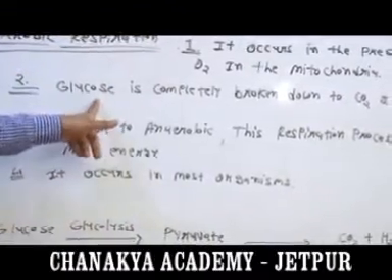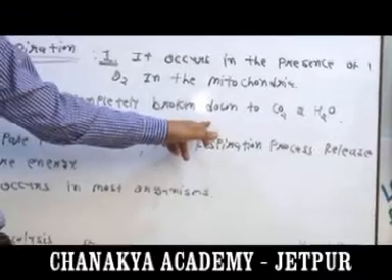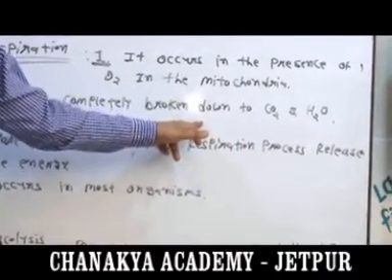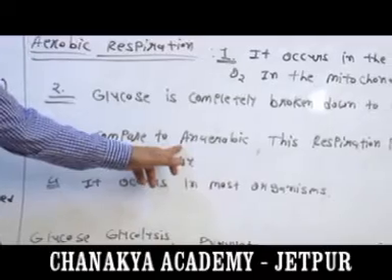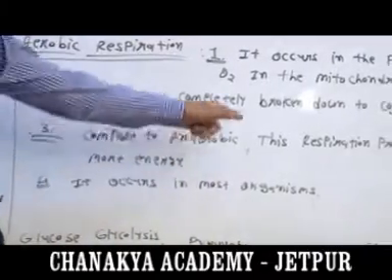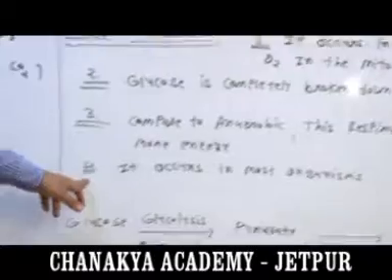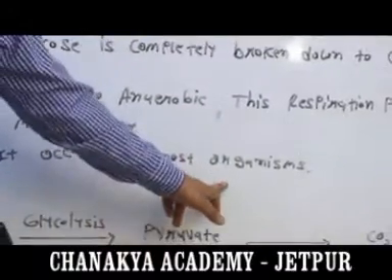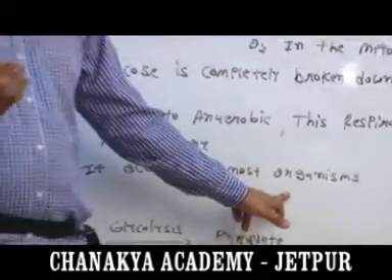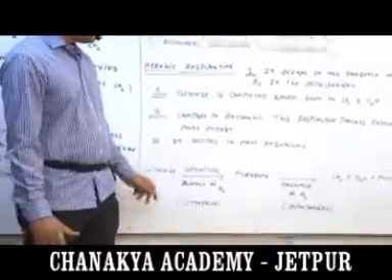Because in aerobic respiration the material is completely broken down, and it releases energy. Therefore, compared to anaerobic, aerobic respiration releases more energy. Fourth, it occurs in most organisms, animals, plants, all organisms.